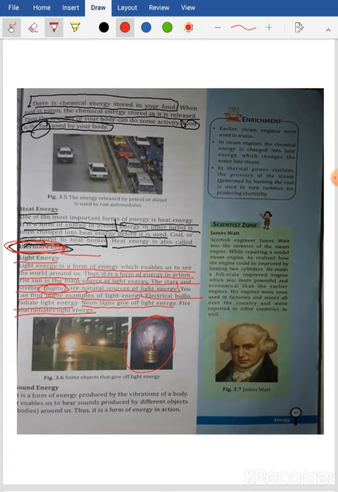Then comes sound energy. It is the form of energy produced by the vibration of a body. Please underline this. It enables us to hear the sound produced by different objects or bodies around us. Thus it is a form of energy in action. So that is your sound energy. Sound energy is the form of energy which is produced by bodies which are vibrating. Vibrating bodies produce sound energy, and which helps us to what?